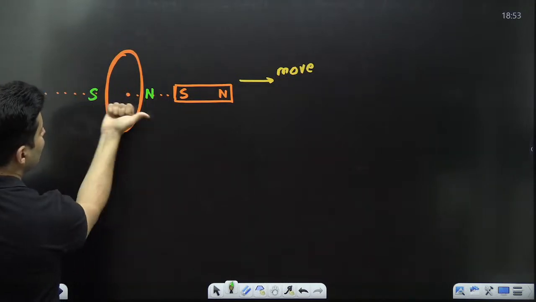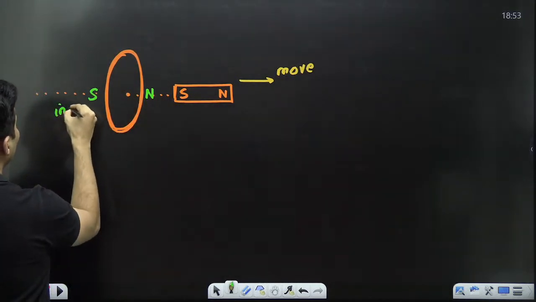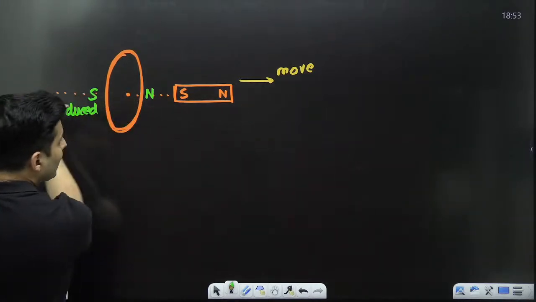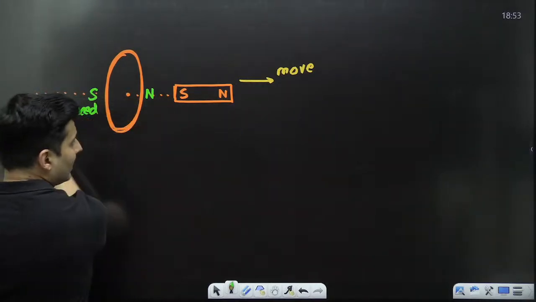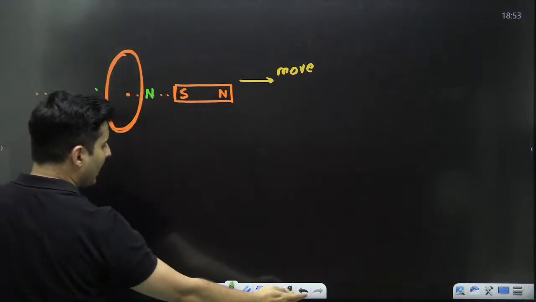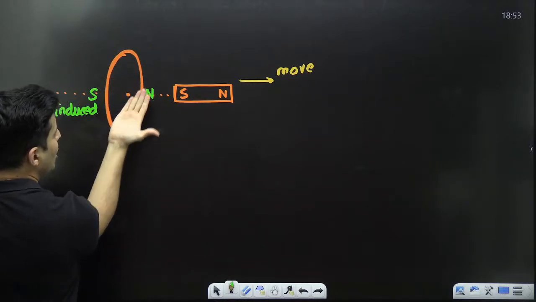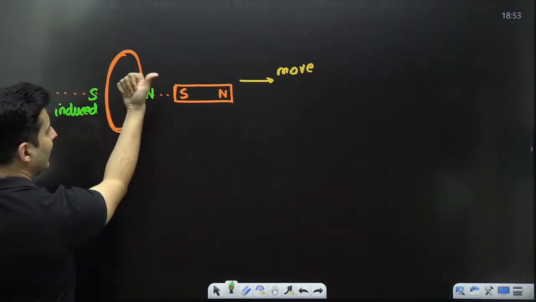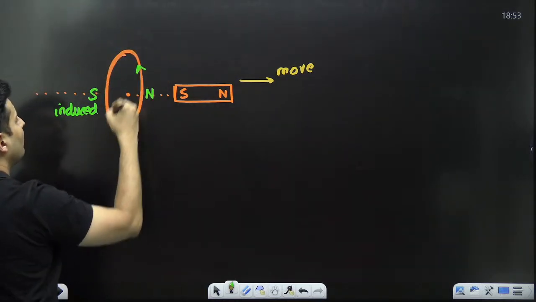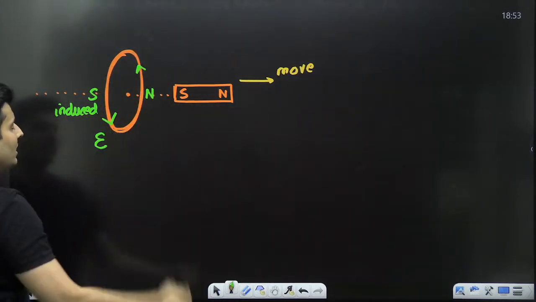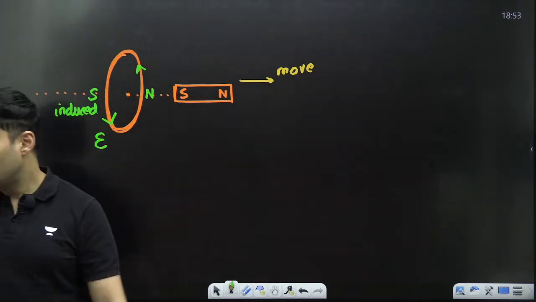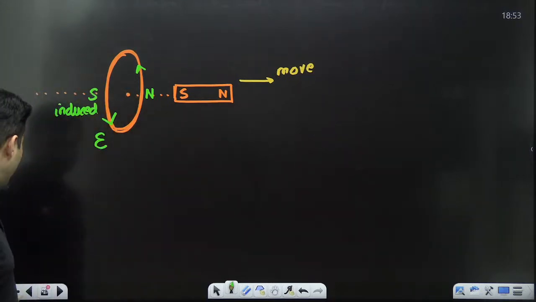How do you create these induced magnetic poles? Come on guys, if the magnetic poles go from south to north in the right direction, hold your thumb also from south to north direction. Do you see your fingers curling like this? So hence the current will go in this direction. This is how the EMF or the current direction will be. Is that absolutely clear? So that is basically your anti-clockwise direction.